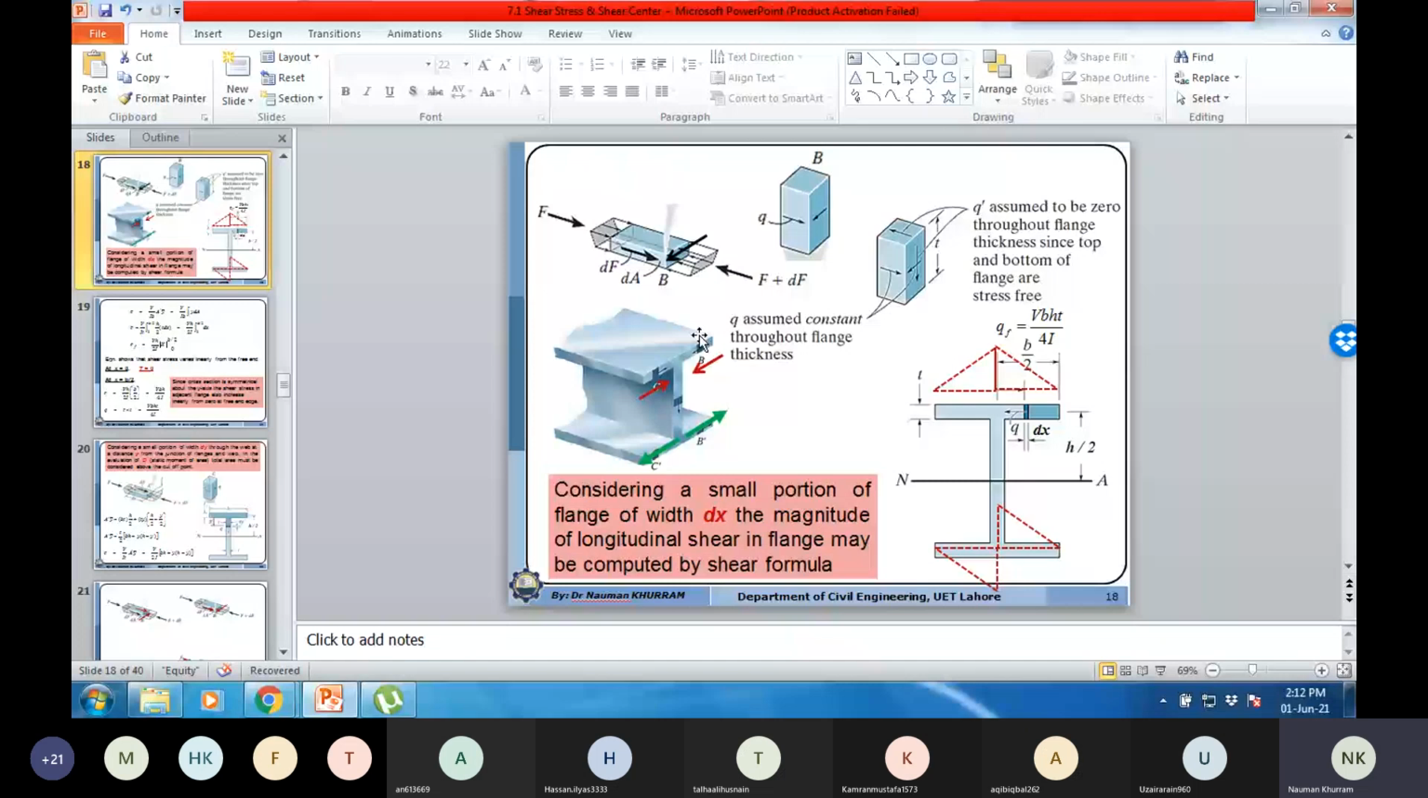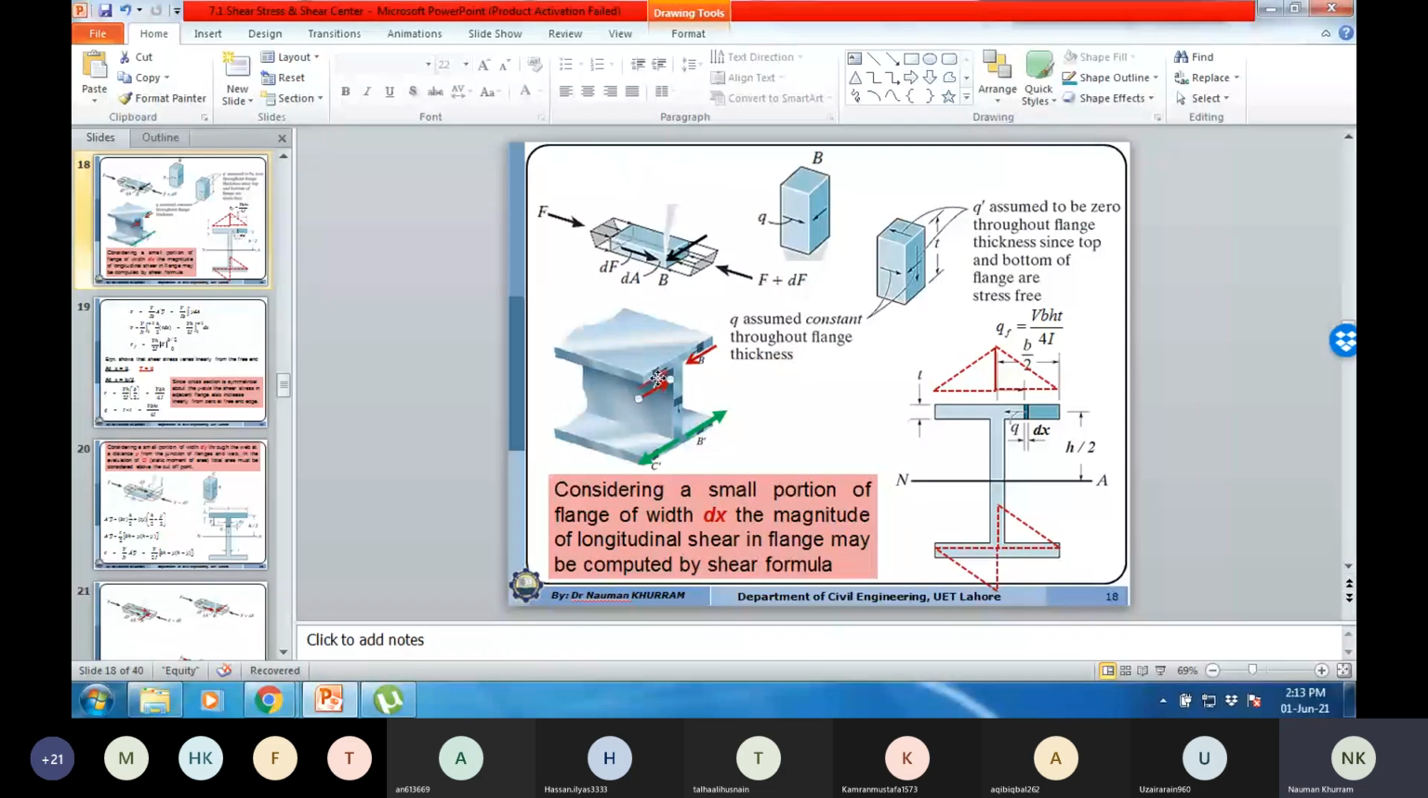But the next question is how we can perceive the actual direction. We will summarize this after the derivation of the shear formula or shear flow for the thin wall section.